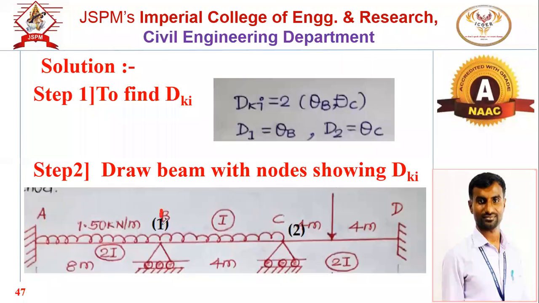UDL is there, but what we want is this: if at point B or at point C a vertical point load or concentrated load is acting, then and only then the AD matrix will exist.